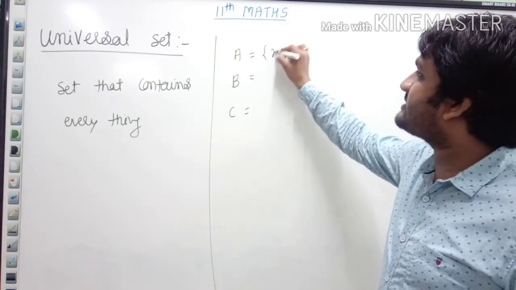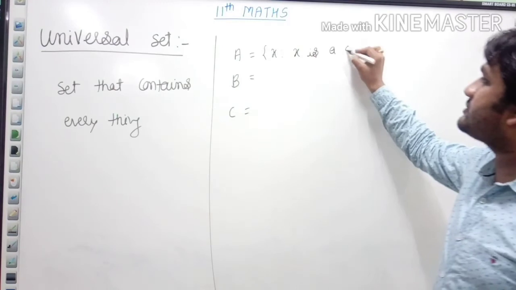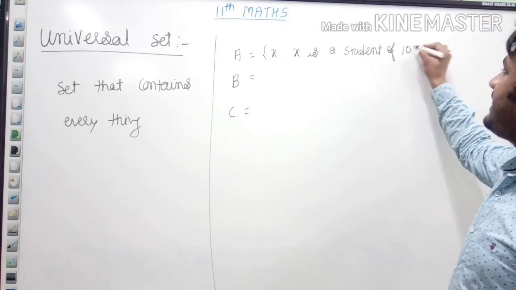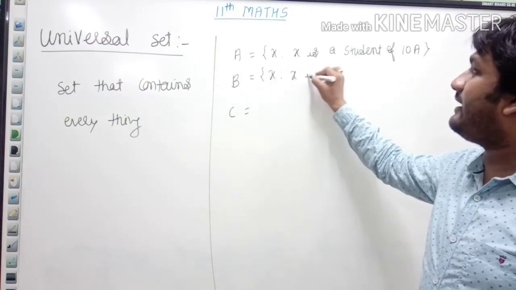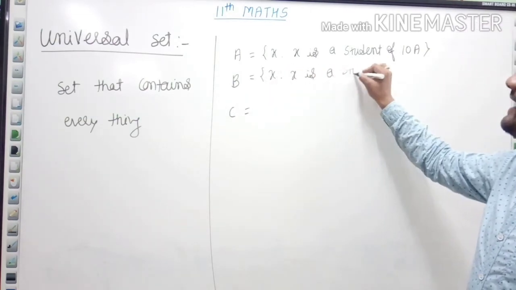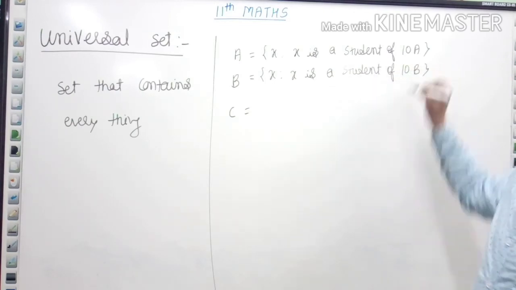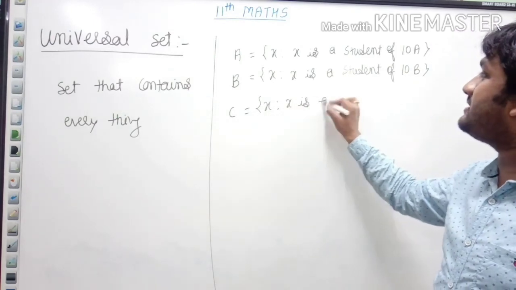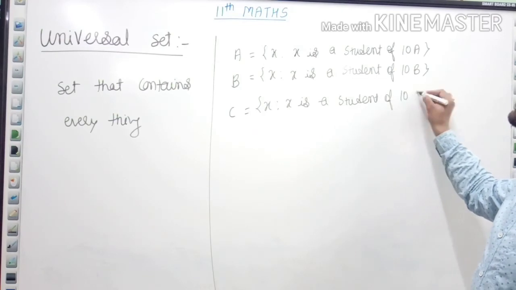Set A is, let's suppose, {x : x is a student of 10th A}. Then set B, {x : x is a student of 10th B}. Set C, we can write {x : x is a student of 10th C}.